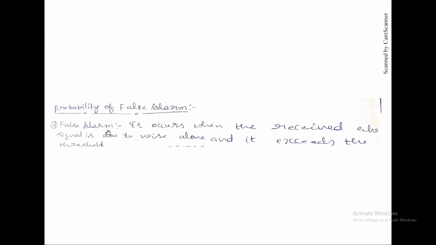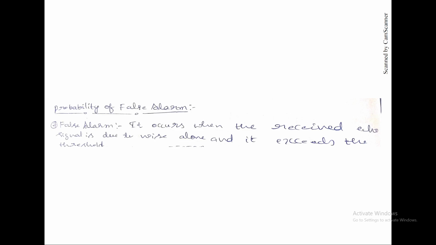So, probability of false alarm. A false alarm occurs when the receiver echo signal is due to noise alone and it exceeds the threshold. What we mean is that the radar detected a target, but actually the target was not there; due to the noise signal, it thought that there is a target there. So that is a false alarm.